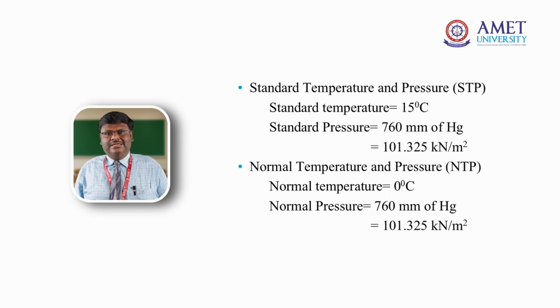As said earlier, standard conditions of temperature and pressure are 15 degrees Celsius and 1 atmosphere, that is 1.013 bar or 760 mm of mercury. Normal pressure is atmospheric pressure 1.013 bar, and normal temperature is occasionally taken as 0 degrees Celsius. So this is about standard and normal temperature and pressure.